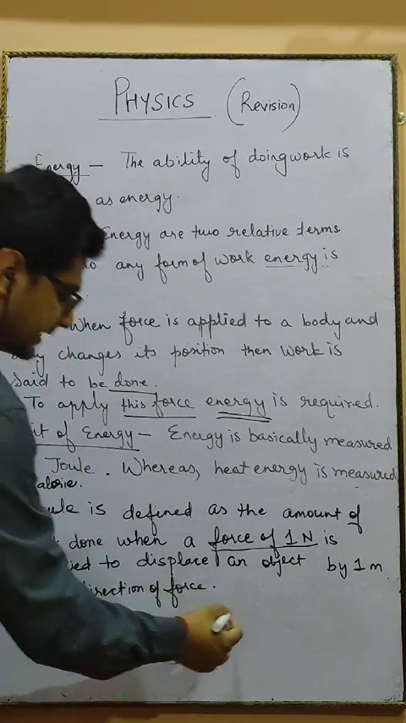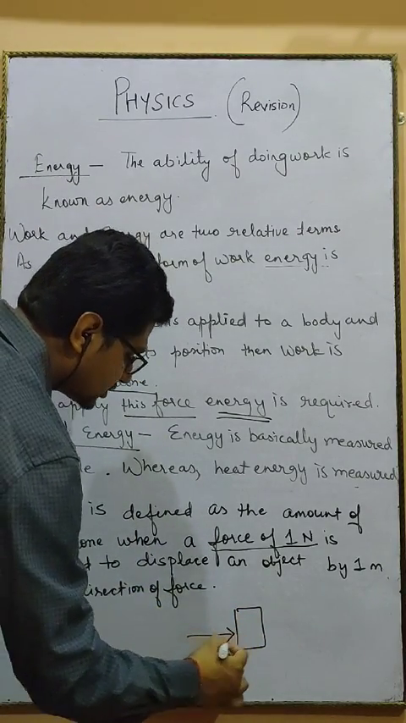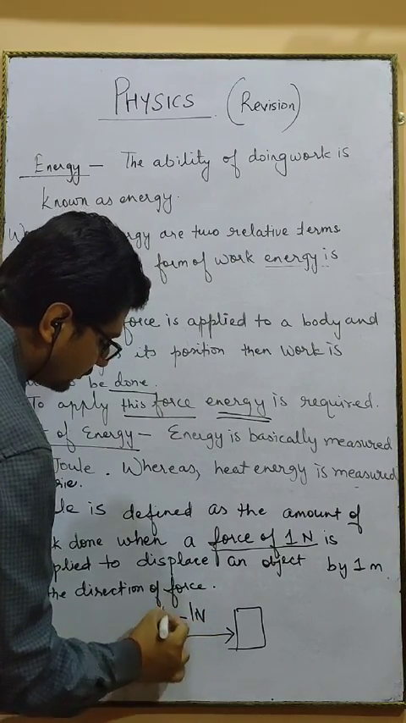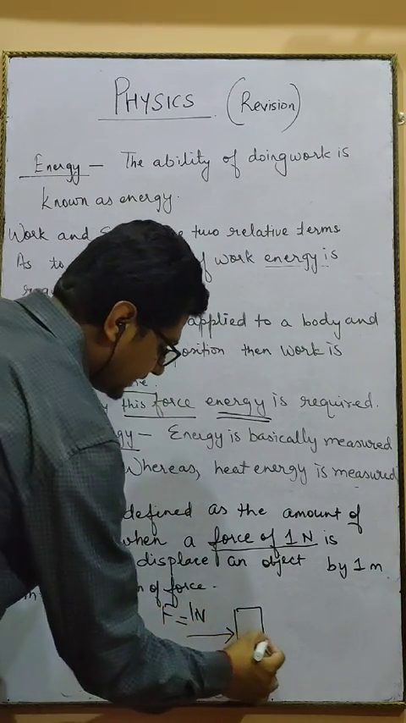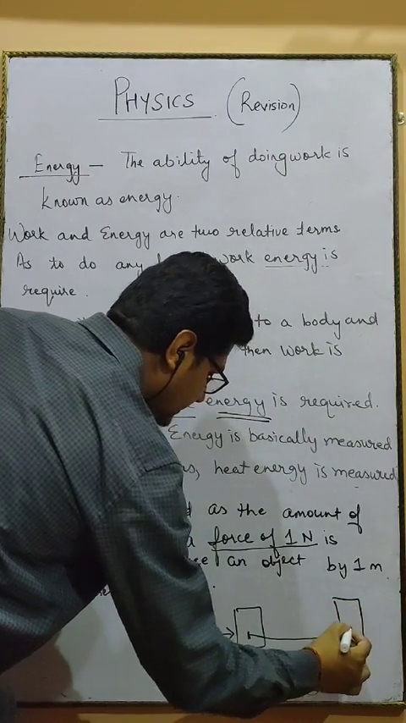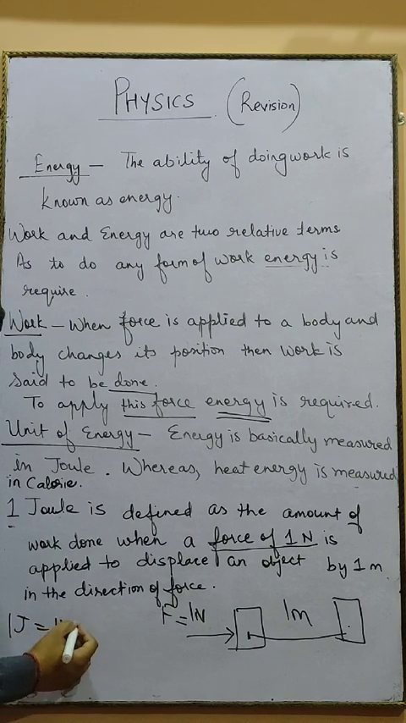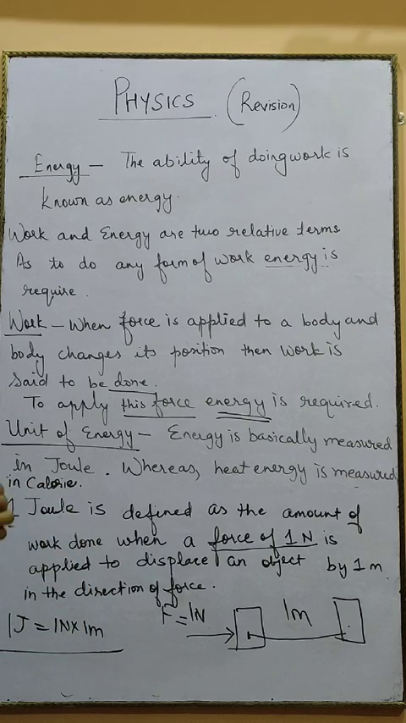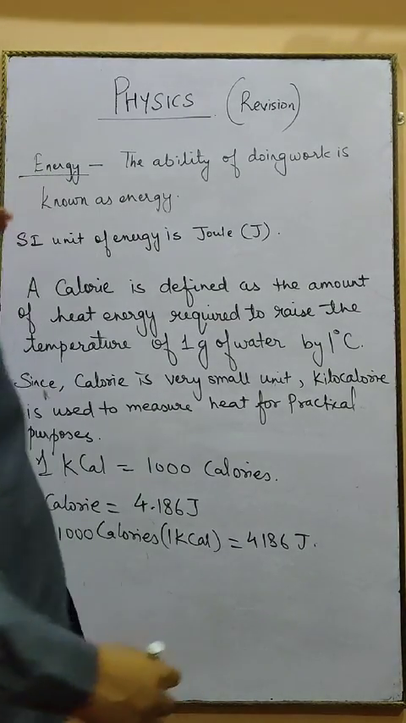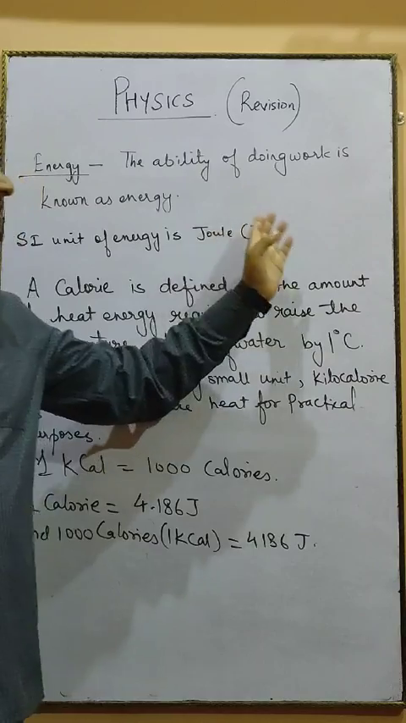So suppose an object is there, and to shift this object you require 1 Newton of force. How much amount of force? 1 Newton of force, and this body is going to be displaced from one place to another place and covers a distance of 1 meter. So 1 joule will be 1 Newton into 1 meter. Means when 1 Newton of force is applied to displace a body by a distance of 1 meter, then you can say 1 joule of work is said to be done. So the standard unit of energy is basically joules.